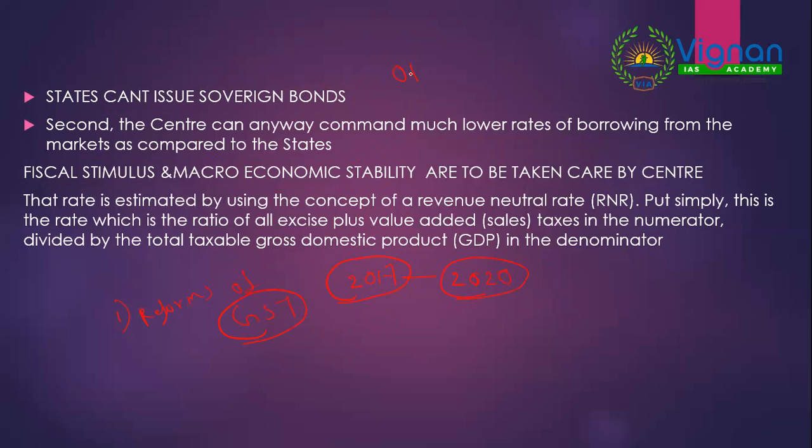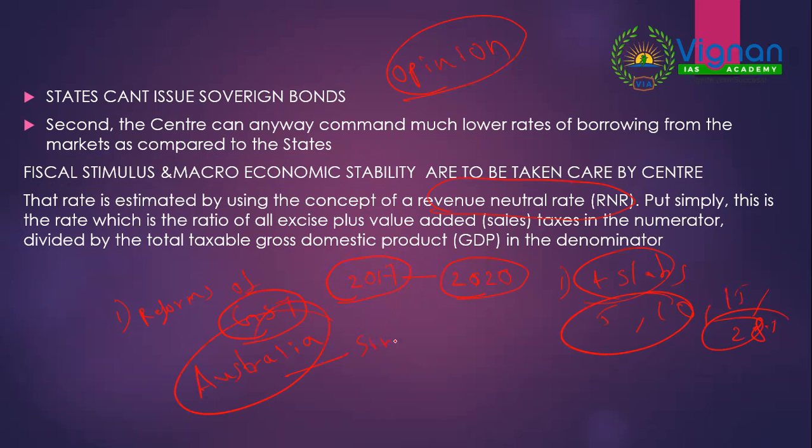And in the editorial, which is opinion based, as I've told you previously, it was discussed that there is something known as revenue neutral rate. For example, as of now, for GST in India, we have 4 slabs, right? 5%, then 12%, 18%, 28%, something like that. Instead of these many slabs, in Australia, they are implementing a single slab. Similar to other countries, why can't we go for a single slab?